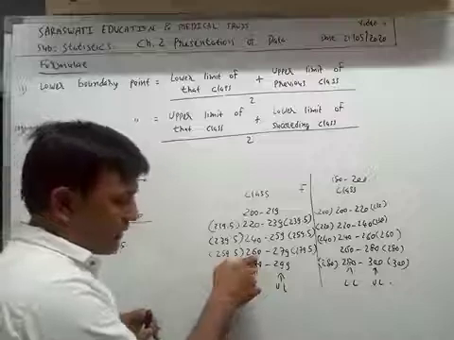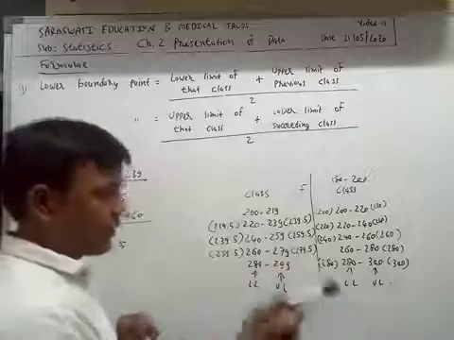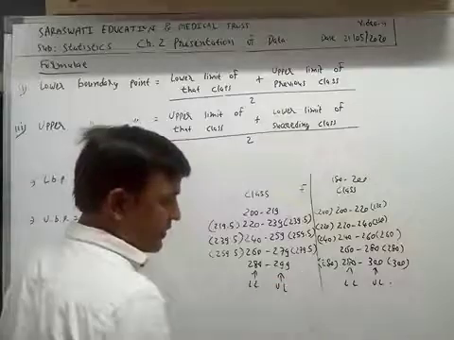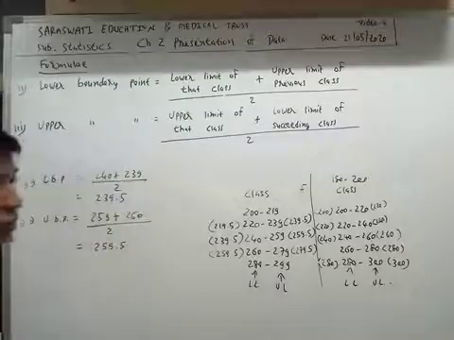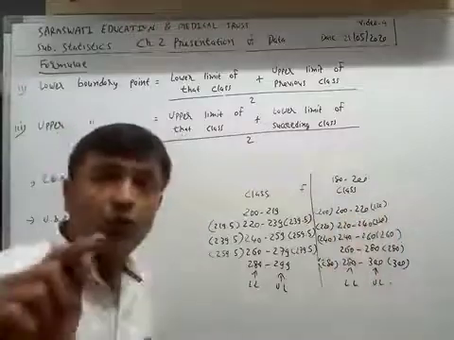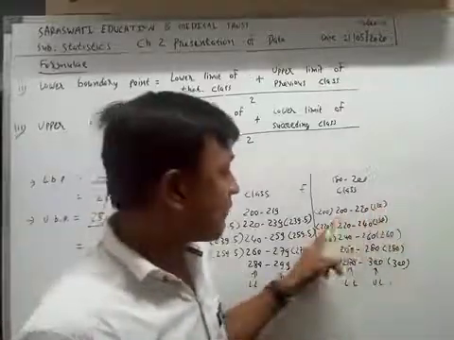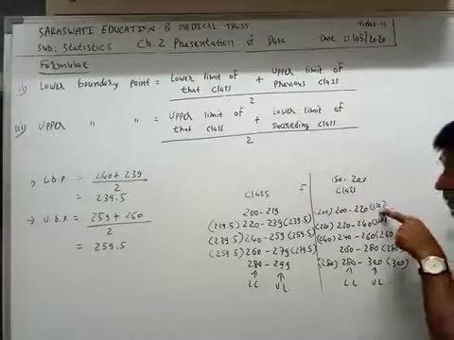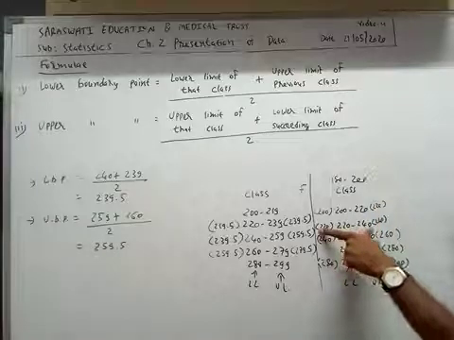So you will get an easy tip from this formula. Now think: what is the upper boundary point of this class and the lower boundary point of this class? You can see that the upper boundary point of the first class is the lower boundary point of the next class.